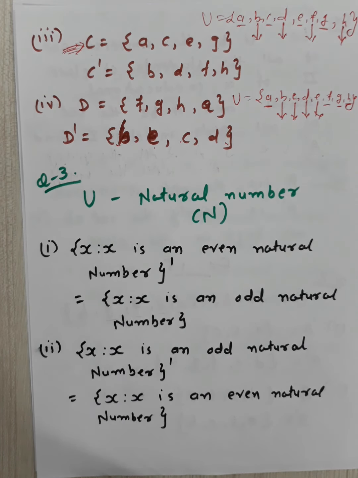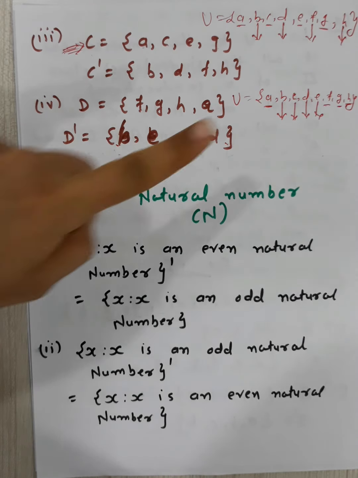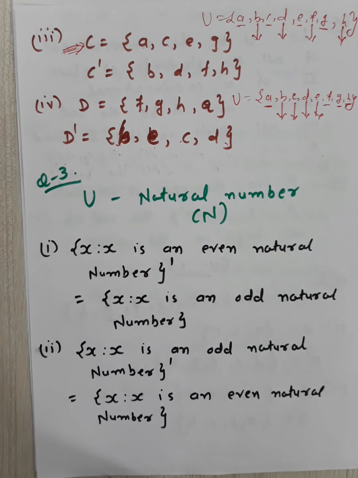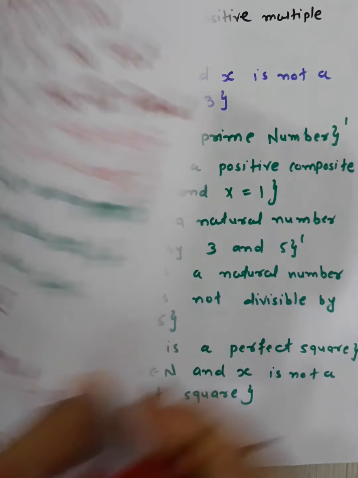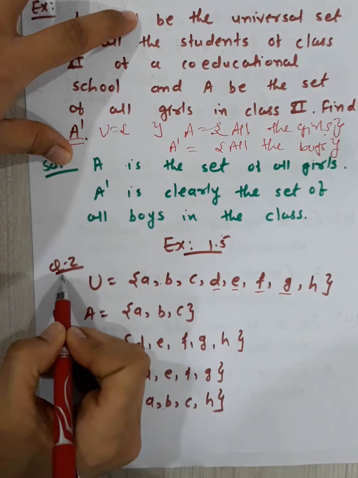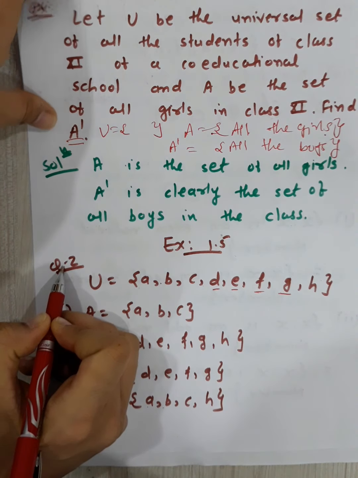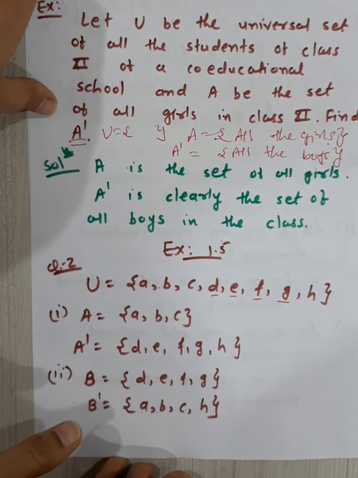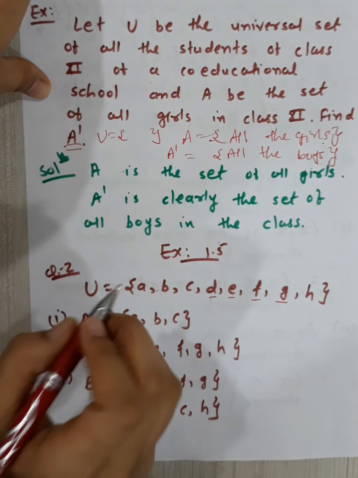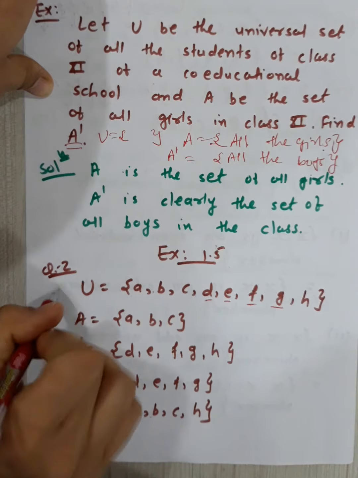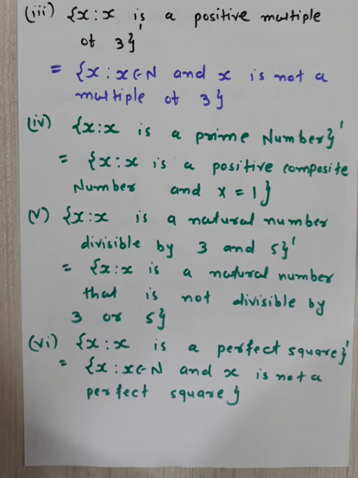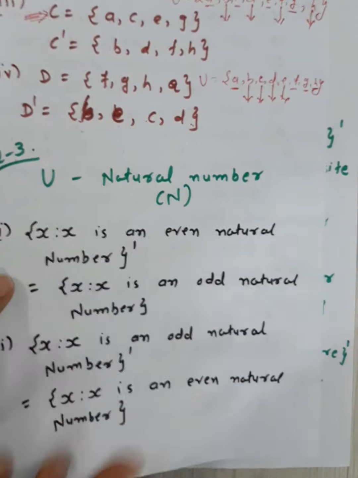This is your exercise 1.5 question number 2 completed. Question number 2, exercise 1.5 question number 2. Question number 1 is remaining, but first of all, question 2 and question 3 we will see. This is question 2.